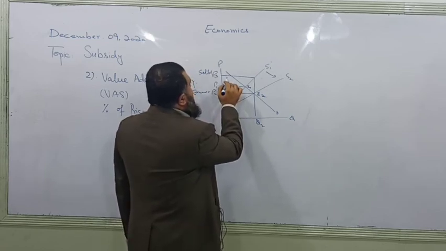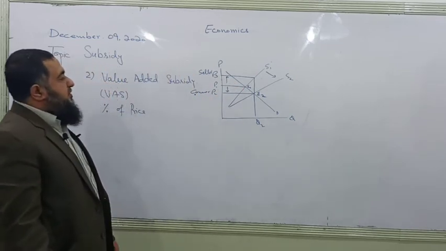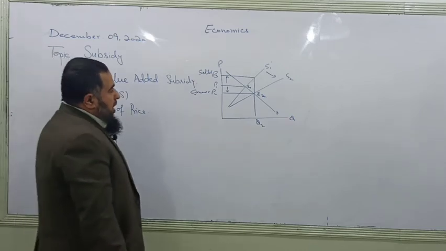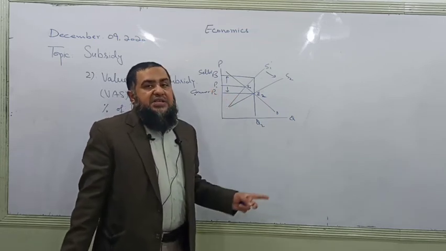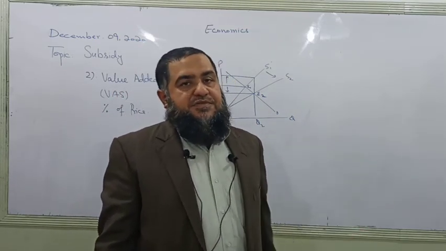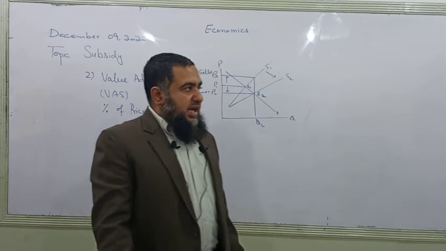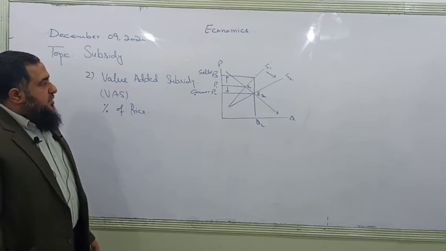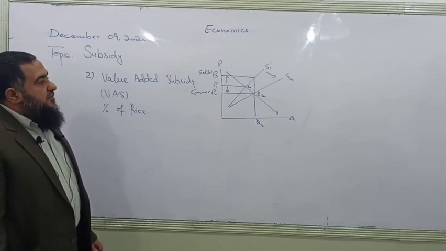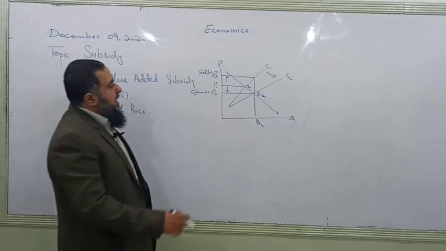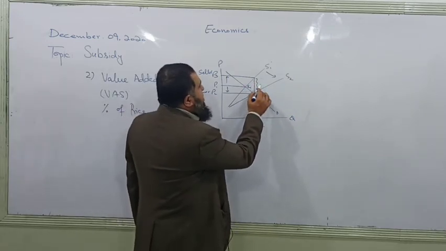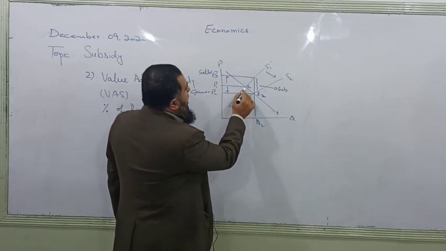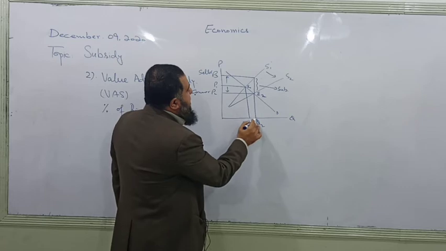Now the same analysis, here again the seller is benefited because supply is inelastic relative to demand. The only difference is that now supply is having a non-parallel shift. In case of quantity subsidy, there was a parallel rightward shift, and now in case of pivotal shift or value added subsidy, this is the total amount of subsidy paid by the government. Keep it in mind, how much does the consumer gain in this case?